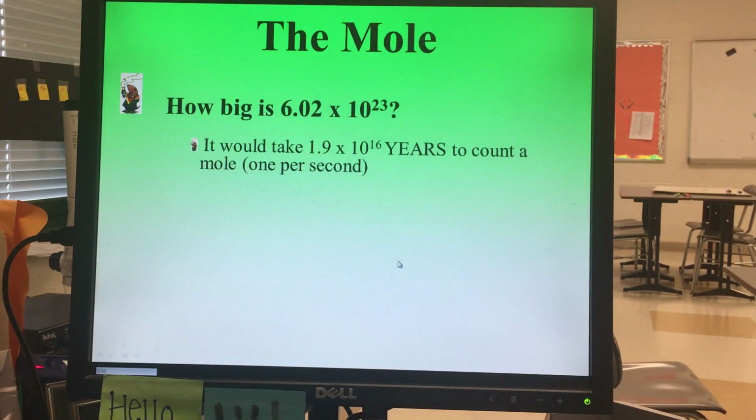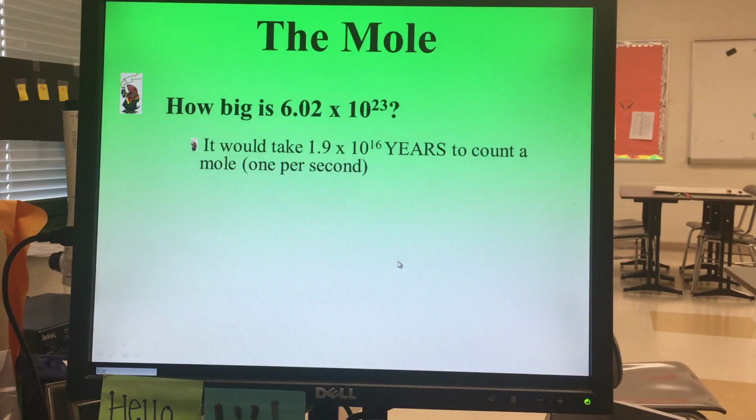So how big is that number? If you started counting, is it even possible to get to a mole? Well, if you started counting and you went 1 second for every single number that you counted, which is pretty slow, but for the most part, this will be easy for us to see the math here. If you did that, it would take you 1.9 times 10 to the 16th years to count to a mole.